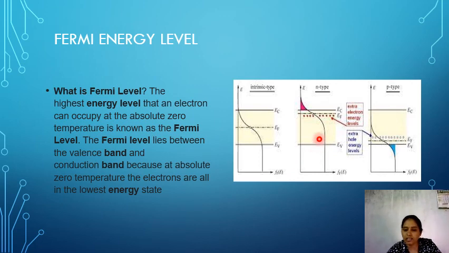That's why the Fermi energy level shifts towards the conduction band. In p-type semiconductors, holes are the majority charge carriers and electrons are the minority charge carriers. That's why the Fermi energy level is shifted towards the valency band. So this is about the Fermi energy level.